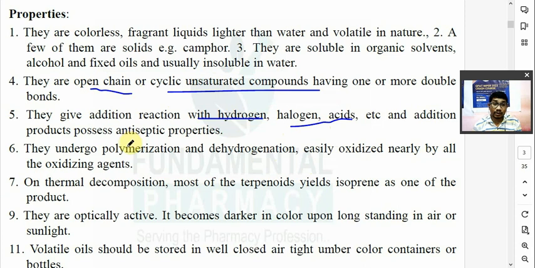The addition product will have antiseptic property. So the addition product of terpenes, by addition of hydrogen or halogen or acids, has antiseptic property, and that's why they are also used as antiseptics. They are also used as counter-irritants. We are going to see the uses. They undergo polymerization and dehydrogenation. They get easily oxidized by nearly all oxidizing agents.